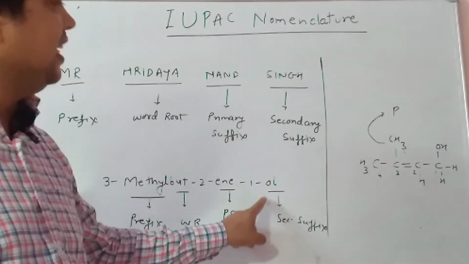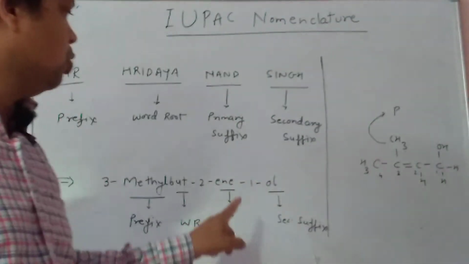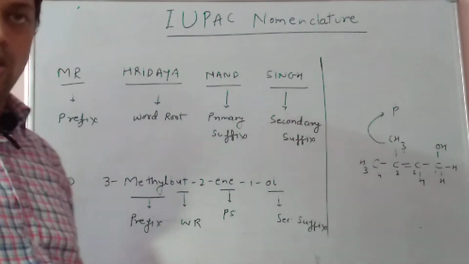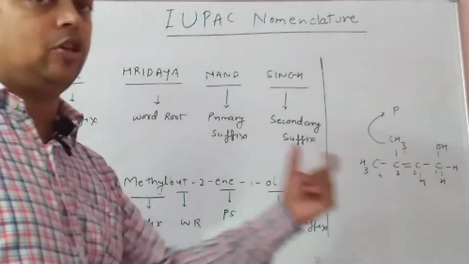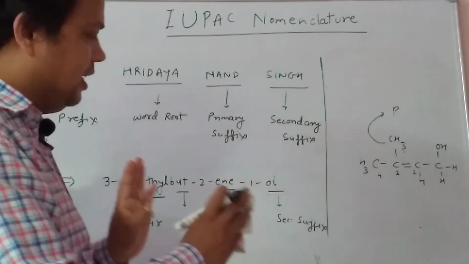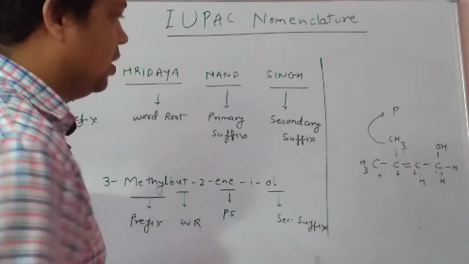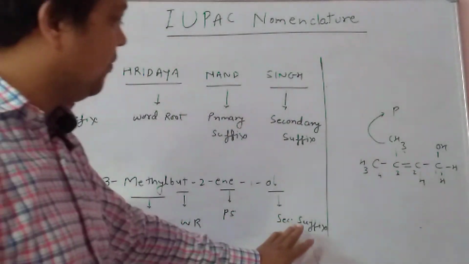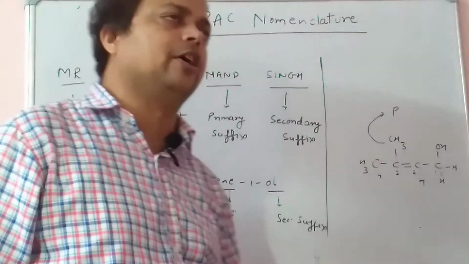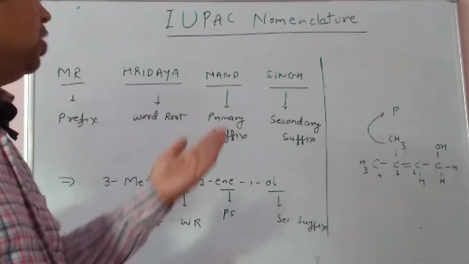And the secondary suffix is generally the functional group, here OH. So we write ol. OH means alcohol. Through this simple method of nomenclature, we are generally able to give the nomenclature of a compound. The secondary suffix is a different functional group, like the alcohol group, aldehyde group, ketone group. They are the secondary suffix.